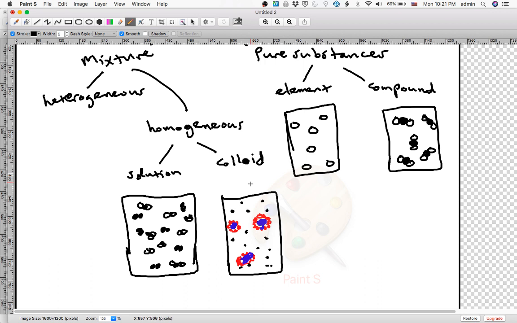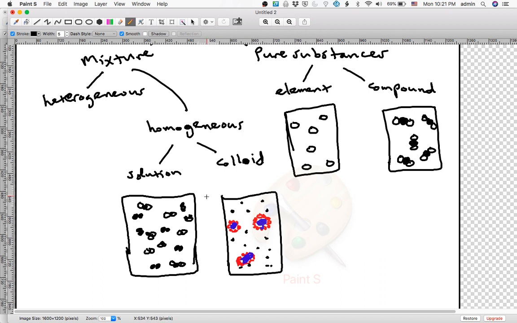So homogenized milk, I should have said homogenized milk. Homogenized milk is a colloid, meaning it looks all the same. If you leave it on the table, it doesn't unmix. As long as it's milk, it stays all white. The particles inside are so big you cannot see right through it.